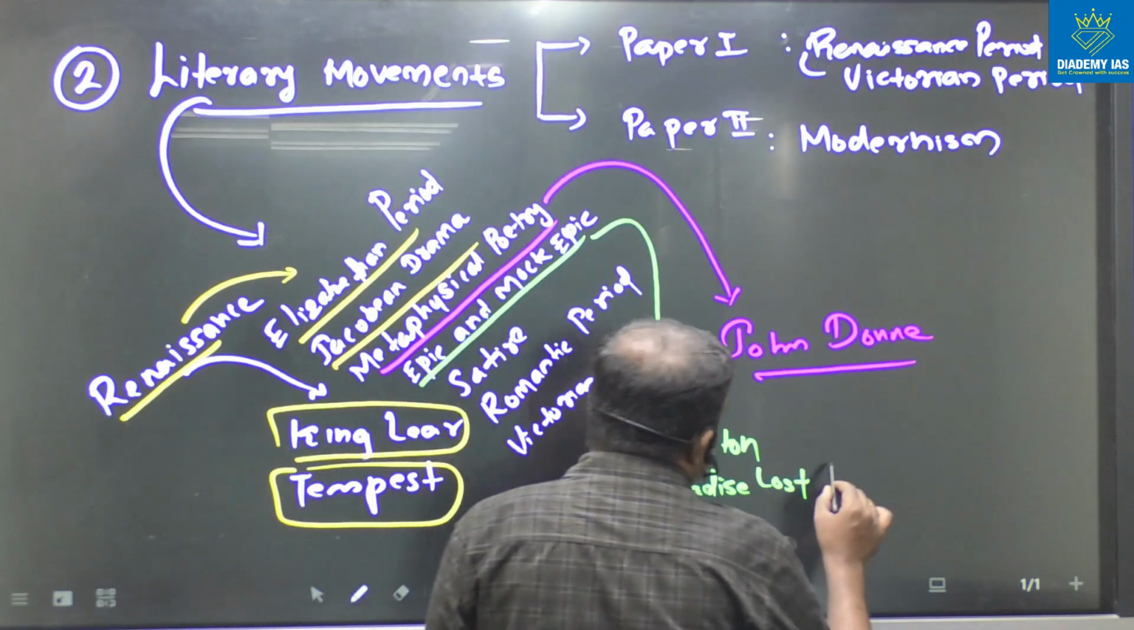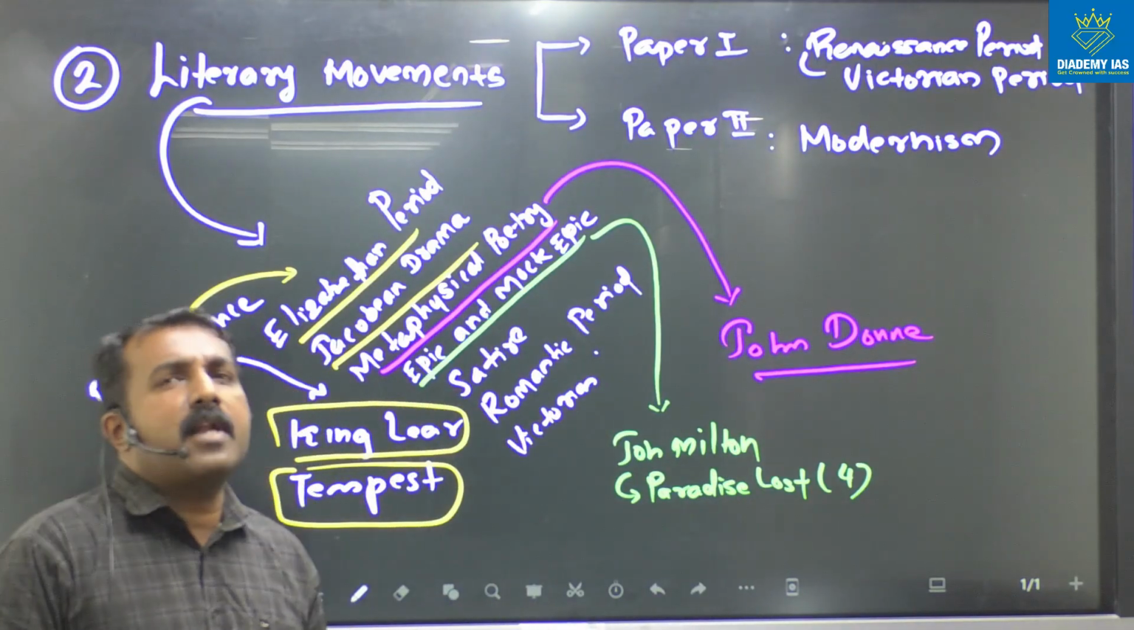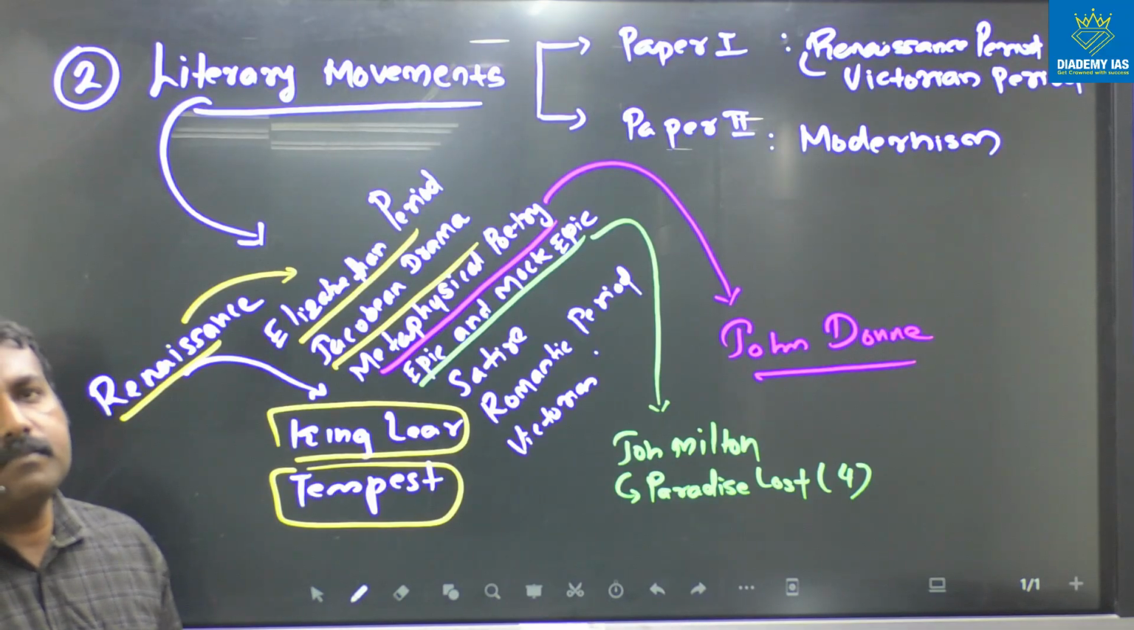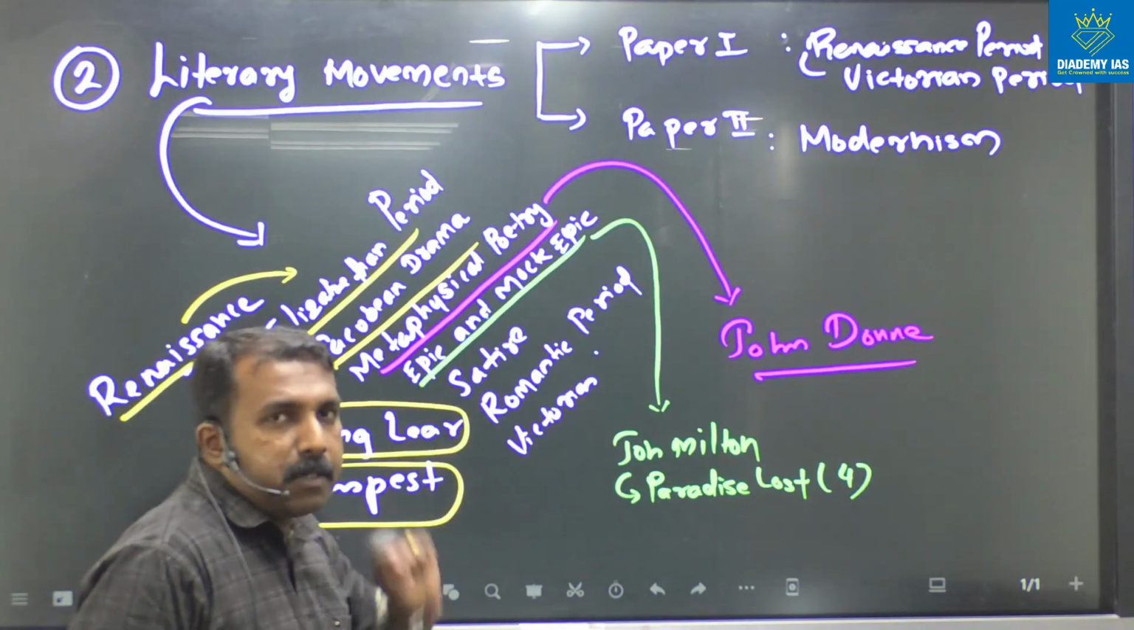We have Paradise Lost. Four books are there in the syllabus: Book 1, Book 2, Book 4 and Book 9. So after reading epic, you have to read John Milton.